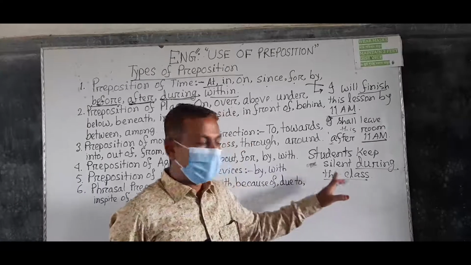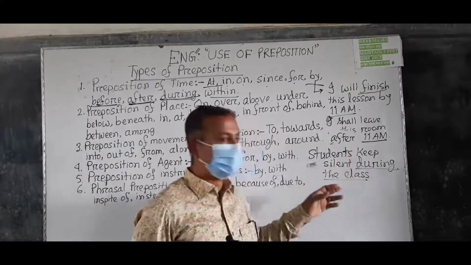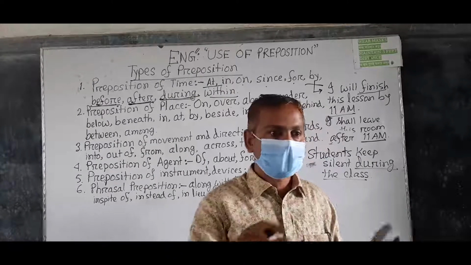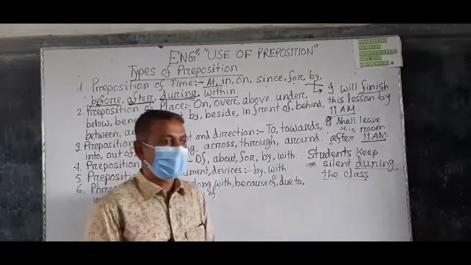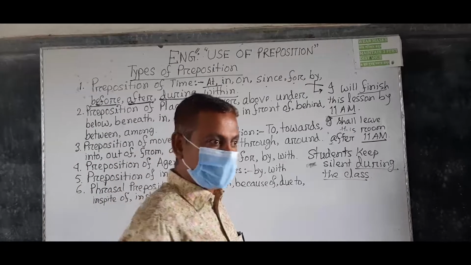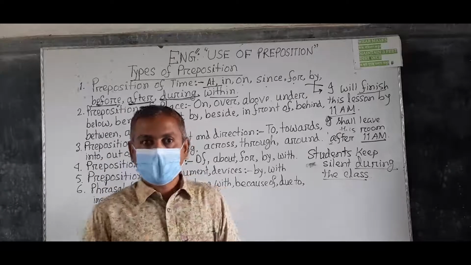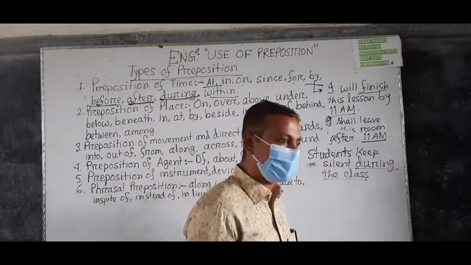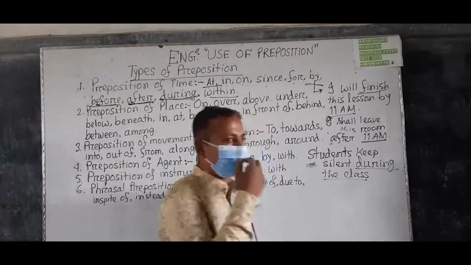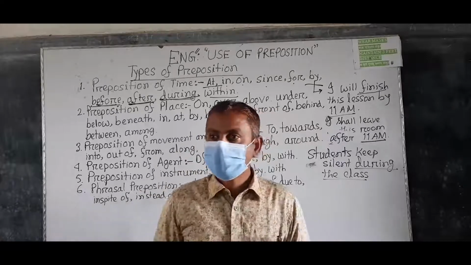Understand? So it means the students were silent throughout the class. Understand? Throughout the entire period of the class, when the class begins and ends. The students remain silent from the beginning to the end of the class. So that's why to express the entire period of time, you can use during.